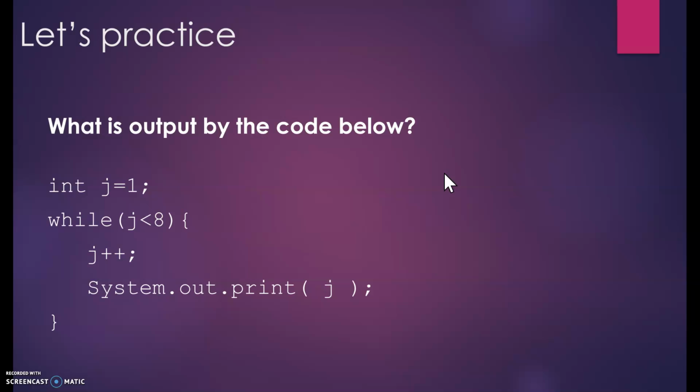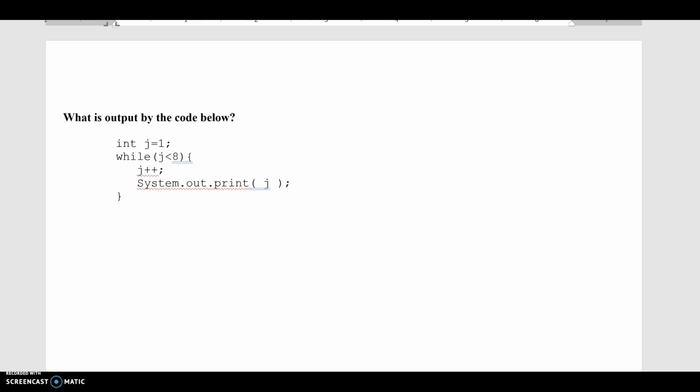So let's practice. So here we have a while loop, and we've initialized the variable j to 1, and so our condition is while j is less than 8, we're going to increment j, and then we're going to print j. So let's trace through this loop together. I have my loop here on the screen.